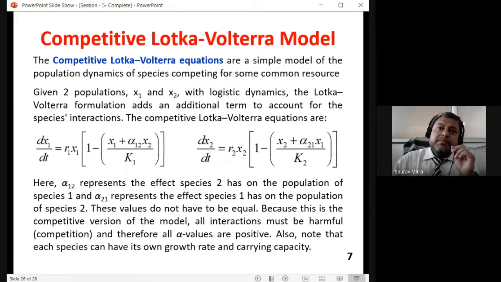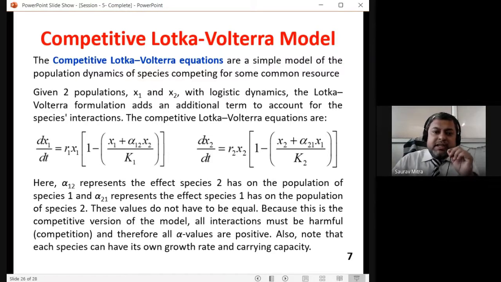There might be two different groups. One may be a tiger, and another may be a rabbit, or there may be one fox and another rabbit. Tiger and fox are both fighting for the rabbit, and how the situation will go on is actually given by the competitive Lotka-Volterra model. In this case, the source is one, and two groups x1 and x2 are fighting for the same source. Then how will the model go on?